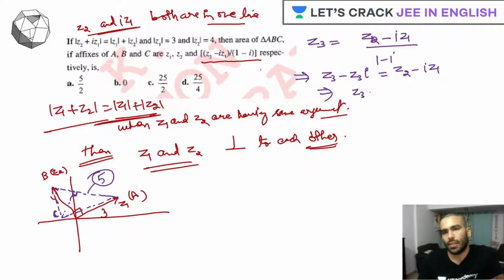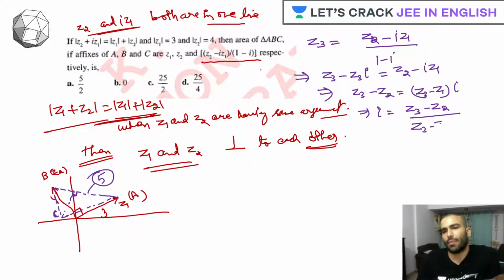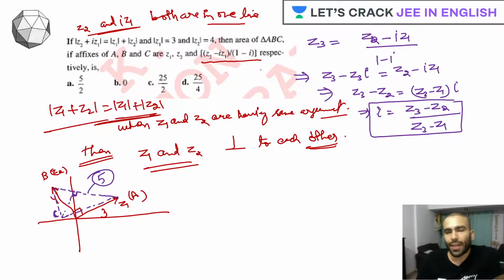I get Z3 minus Z2 equals iota times (Z3 minus Z1). So when you look at this, what you are getting is (Z3 minus Z2) upon (Z3 minus Z1) is iota. So when exactly do we get iota? It seems as if Z3 minus Z1 is one vector. Z3 is here, Z1 is here, so this is your one vector. Now this vector got multiplied with iota.